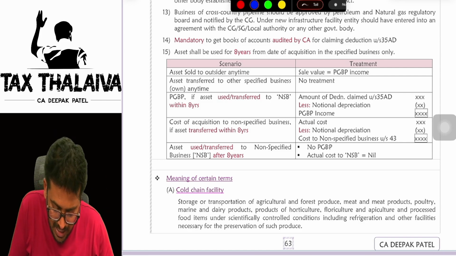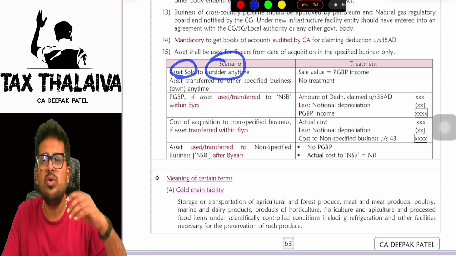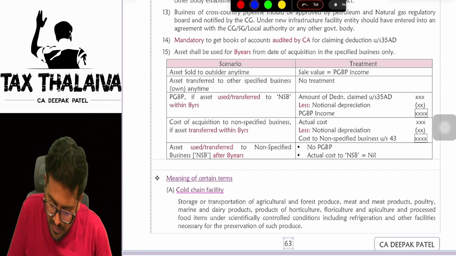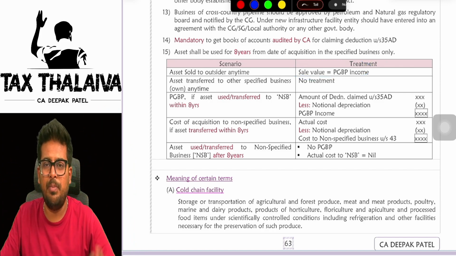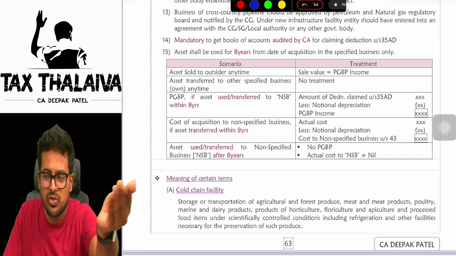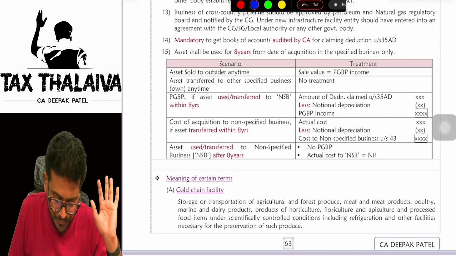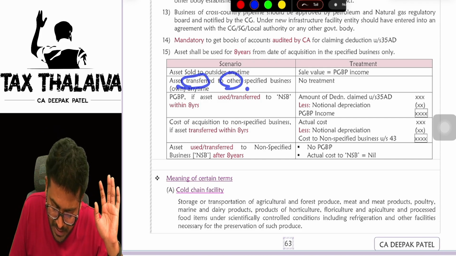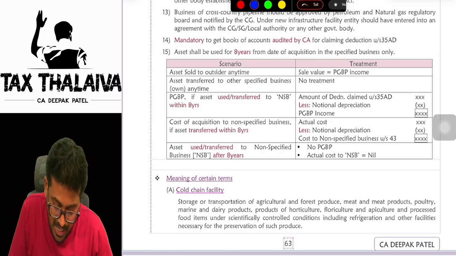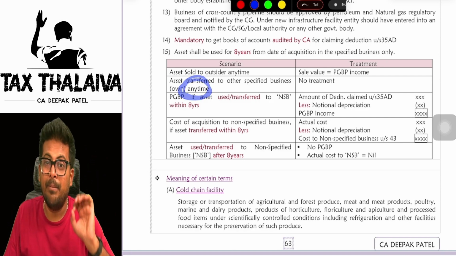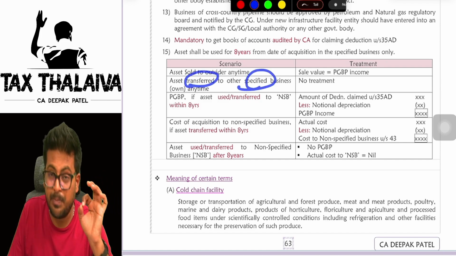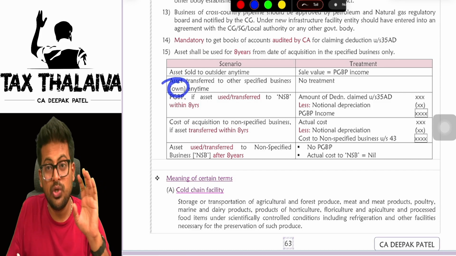Let's have a look at this. Asset sold to outsider. You sold the asset to an outsider, then the sale value is straight away PGBP income. Means whatever amount you got by selling that asset will be straight away treated as PGBP income. Asset transferred to other specified business. You transferred the asset to another specified business, which is also your own.